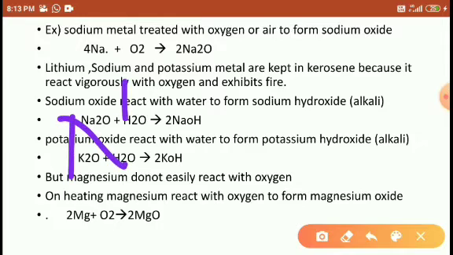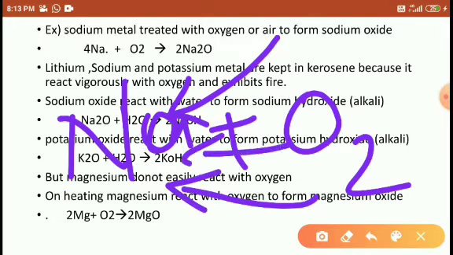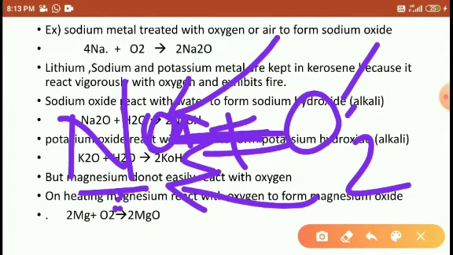But here, when sodium tries to react with oxygen, the sodium absorbs energy from the atmosphere along with the oxygen. It is its nature. Sodium metal absorbs energy rather than releasing it, so during the friction that occurs, they exhibit fire.